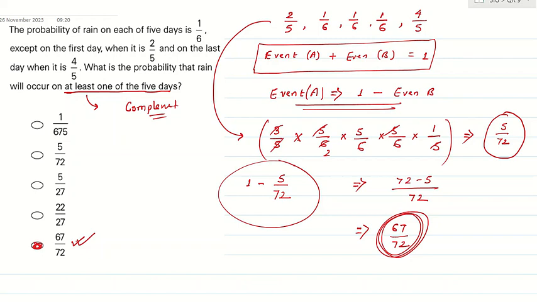The 2 by 5, 1 by 6, 1 by 6, 1 by 6, 4 by 5 are the probabilities of the event occurring. What I did was find that the event does not occur: 3 by 5, 5 by 6, 5 by 6. How do I get it? 1 minus the probability that the event occurs. So I get the answer easily, 67 by 72. Whenever we have an at least case, you have to use the same strategy. Okay. Shall we go for the next one?